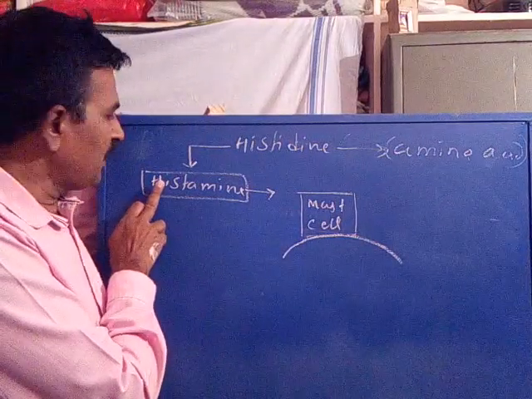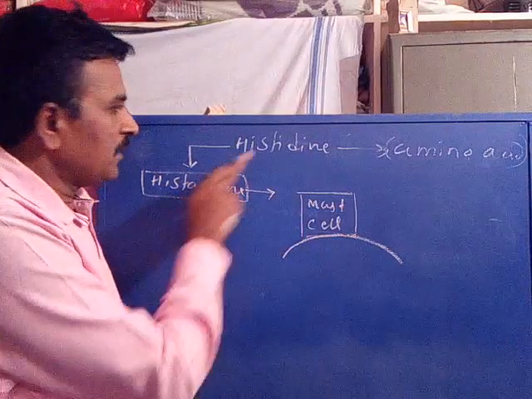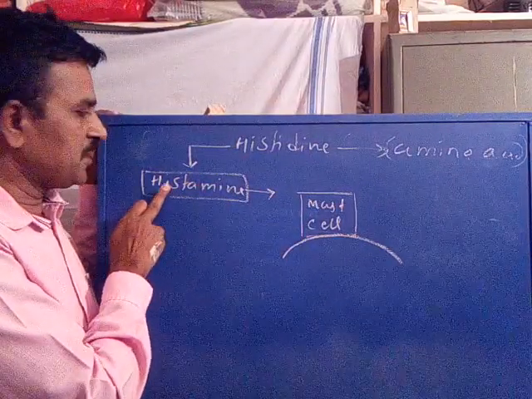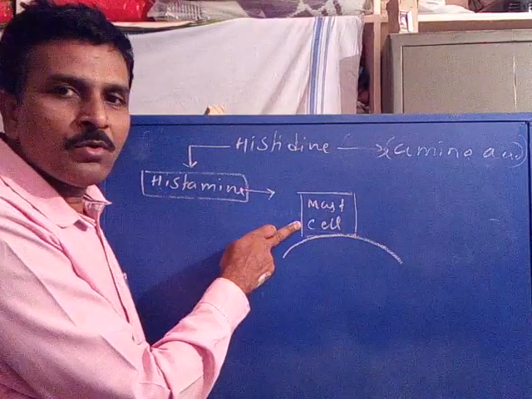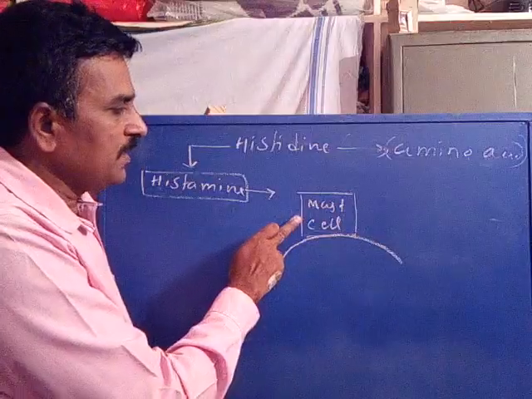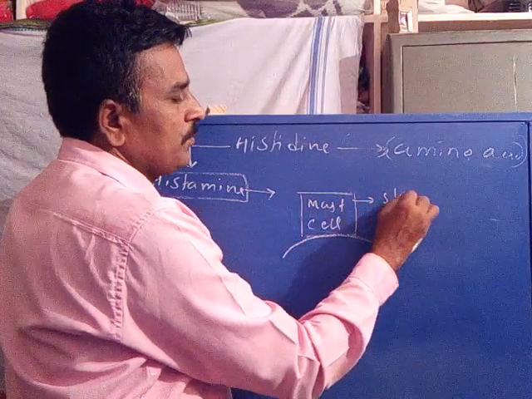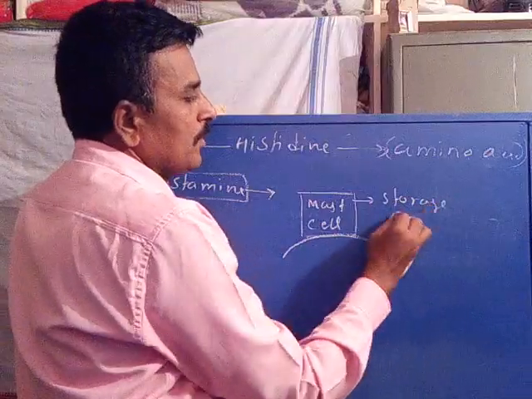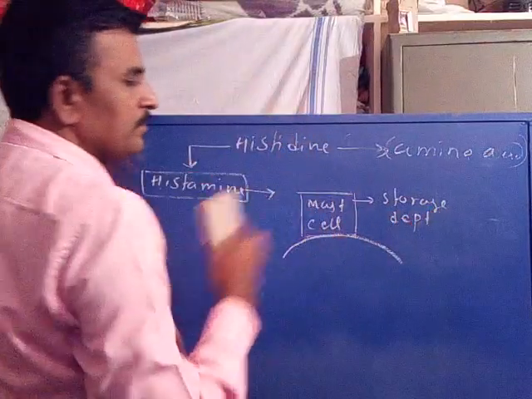Whatever histamine is formed will be stored totally in the mast cell. This is the storage depot for the histamine.